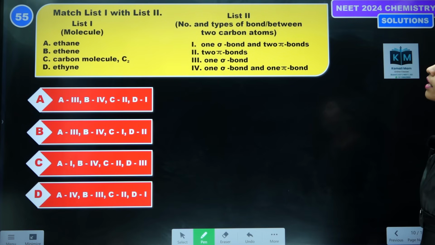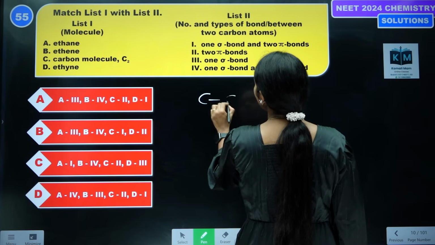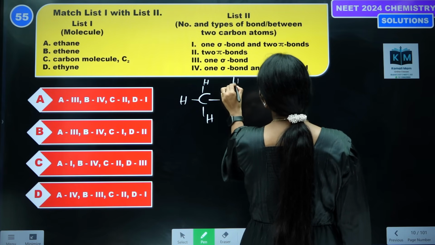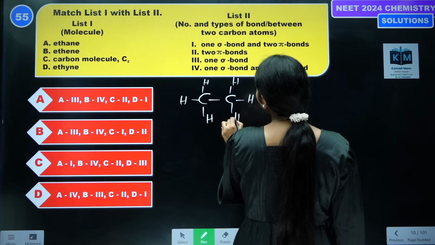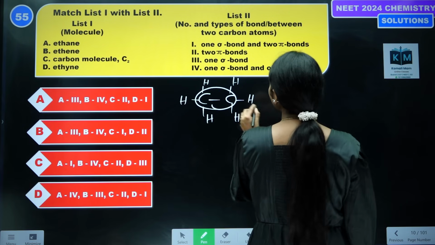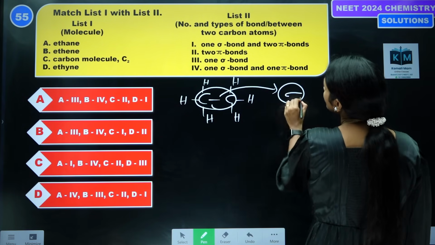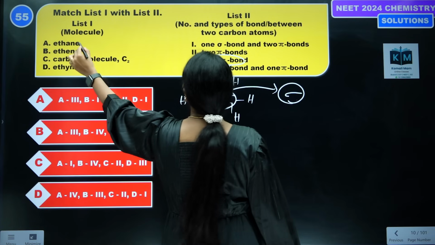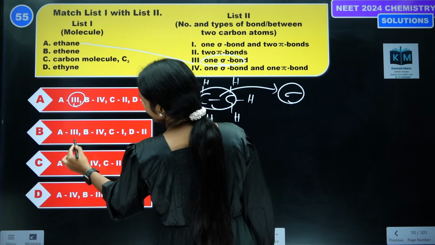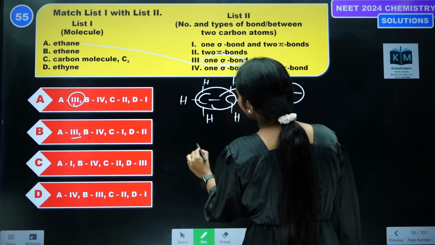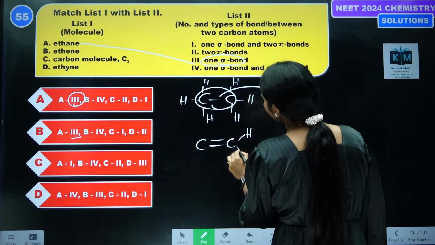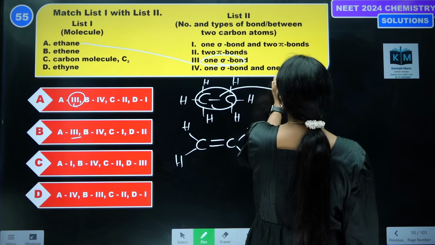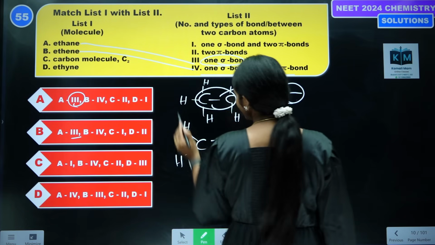Next question. Ethane molecule. Very easy paper this time. Let's see ethane. Between carbon and carbon, how many bonds are there? 1 sigma bond, only one sigma bond is present. So the first one is 3. Next, ethene. Between carbon and carbon in ethene, there is 1 sigma bond and 1 pi bond. So 1 sigma, 1 pi. Option 4 is the correct answer.